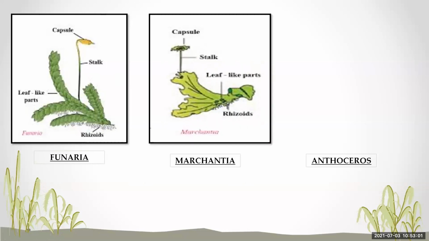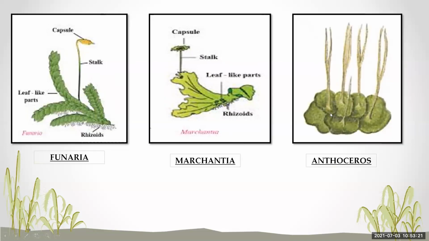Again, there is Marchantia. In Marchantia also you can see rhizoids are present. Rhizoids are nothing but false roots. Then a leaf-like part is present. Then there is a stalk. You can see here there is a stalk. Then the capsule is also there.